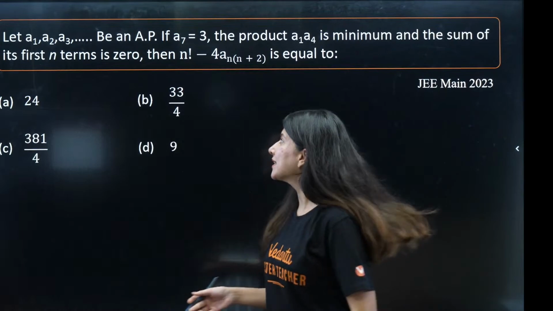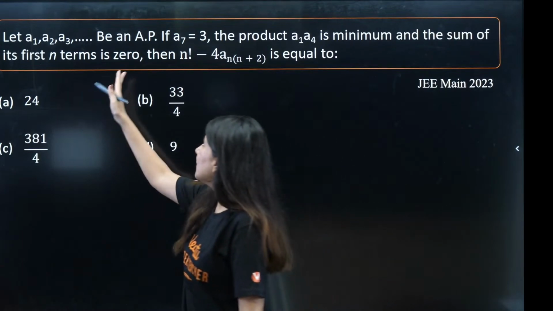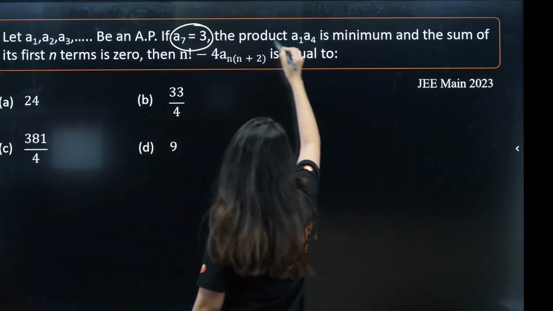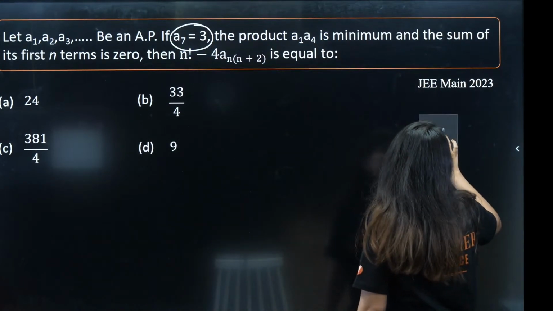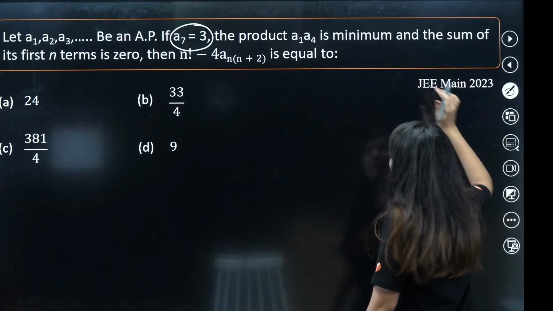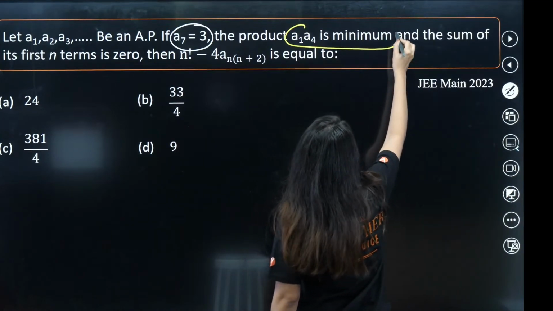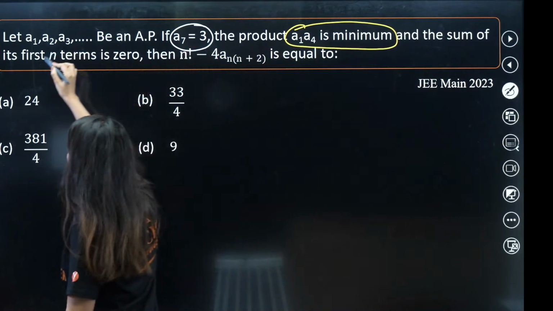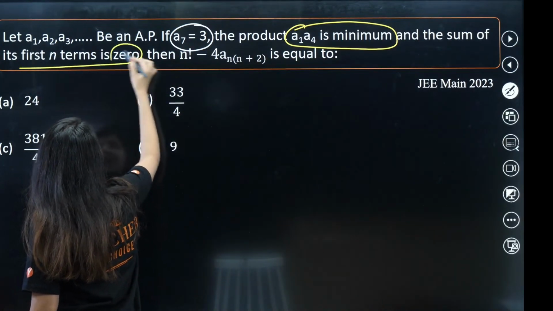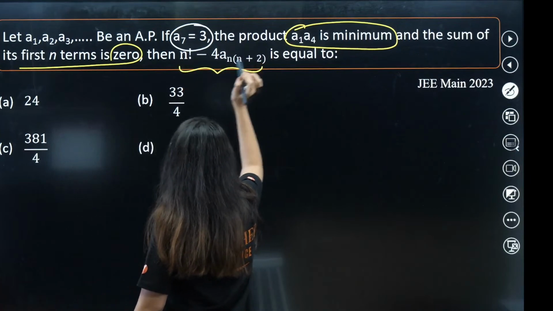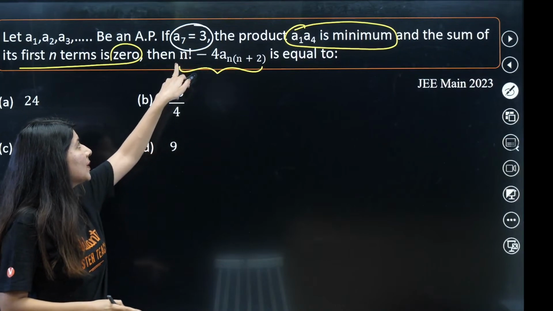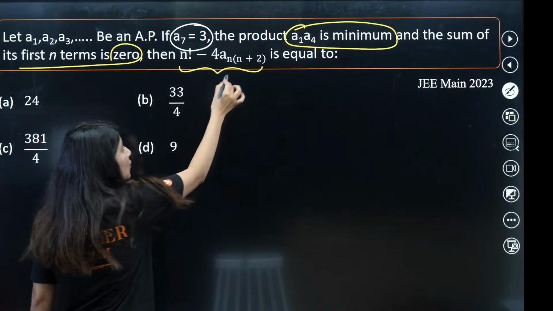Chalo, next problem. We have an AP and the 7th term of the AP is given as 3, and it is also given that the product is minimum. Now we have to use some calculus over here. And one more thing, the sum of first n terms is given as 0. We need to figure out this expression, so what all values do we need to calculate? First of all, we need the value of n.